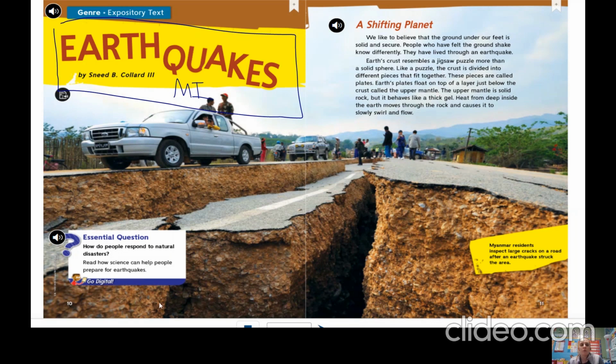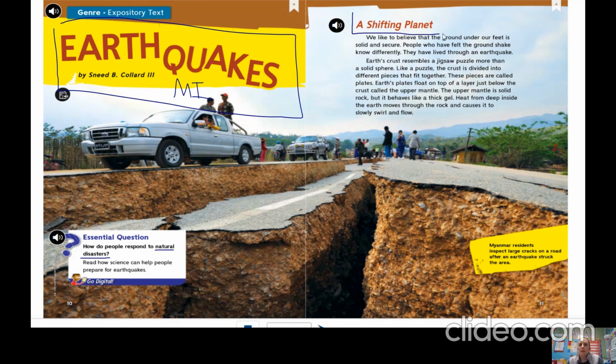Your essential question that you've been working on is: how do people respond to natural disasters? Remember, a natural disaster is any phenomenon that occurs in nature that changes the shape or the layout of Earth in some way. You've been talking this week about how people react, how they respond, and what they do after a natural disaster occurs. Another natural disaster that we're going to look at is an earthquake.